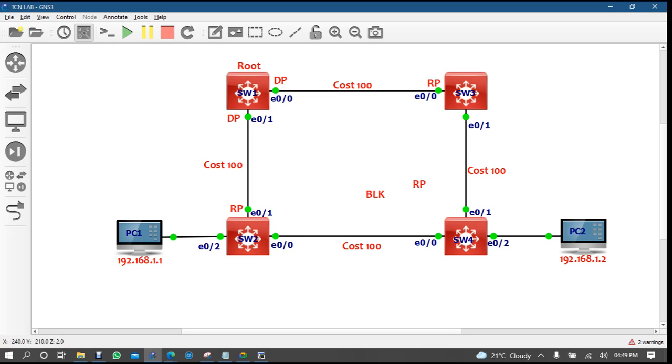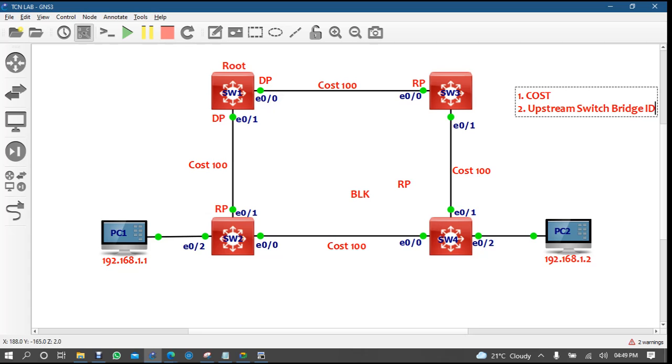Okay, now first thing, the cost is equal, right? Now it will consider the second: the port directly connected to root, the upstream switch. The upstream switch bridge ID.